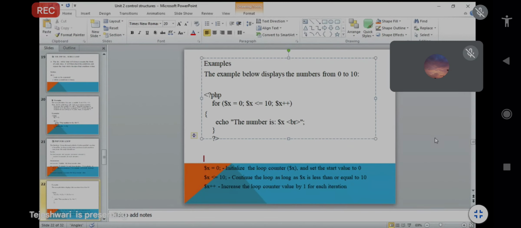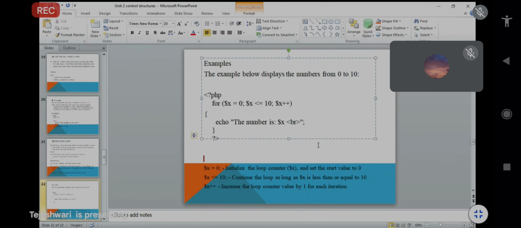Then $x++ means that variable, the loop counter, will be incremented by 1 for each iteration. Your output will be: the number is 0, the number is 1, 2, 3, 4, 5 until 10.